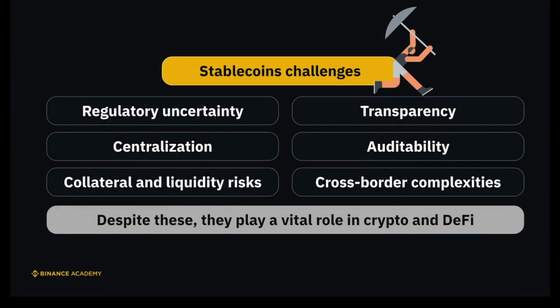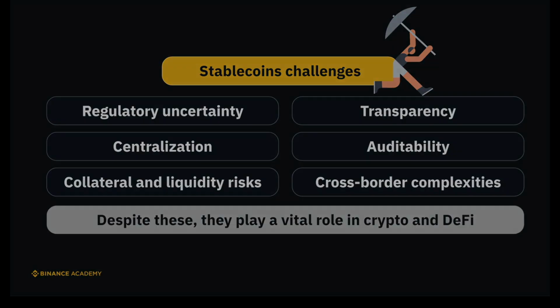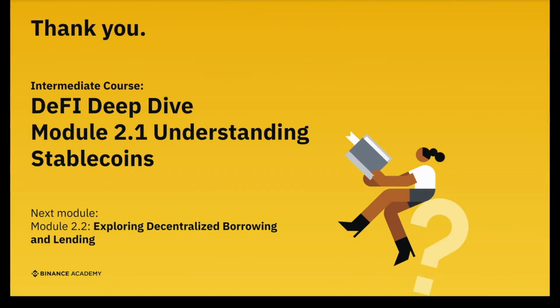Stablecoins face some challenges, including regulatory uncertainty, centralization, collateral and liquidity risks, transparency and auditability, and cross-border transaction complexities. Despite these challenges, stablecoins continue to play a vital role in the cryptocurrency and DeFi ecosystems. Projects are actively working to address these issues and improve the resilience and stability of stablecoin offerings. In the next module, we'll explore a core DeFi use case: decentralized borrowing and lending.